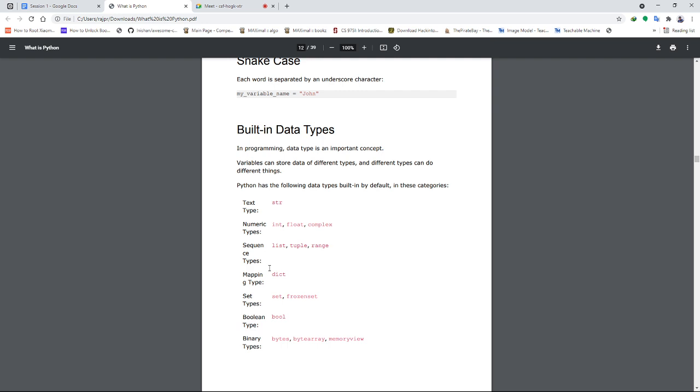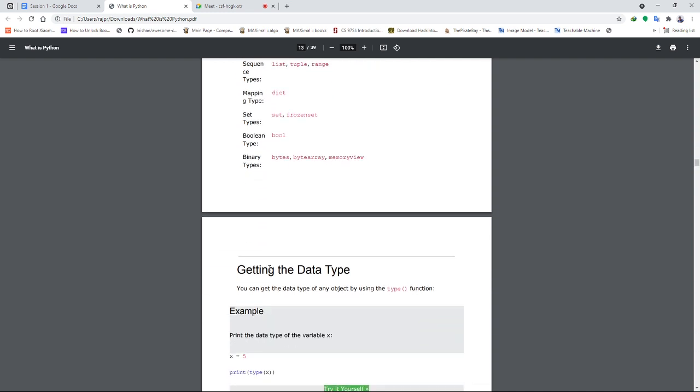Mapping type, we have dictionary, because data is being mapped here. Set types, we have two data types, set and frozenset. Python also supports the Boolean data type, which simply means true or false. And Python also has binary data types: bytes, bytearray and memoryview. These are Python data types.